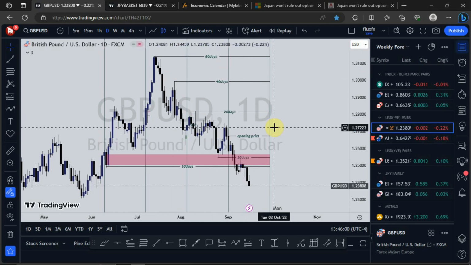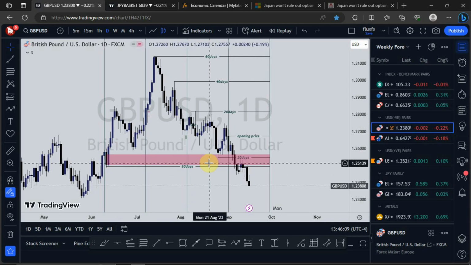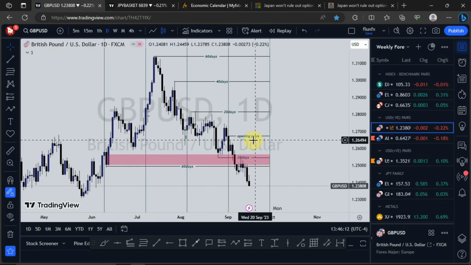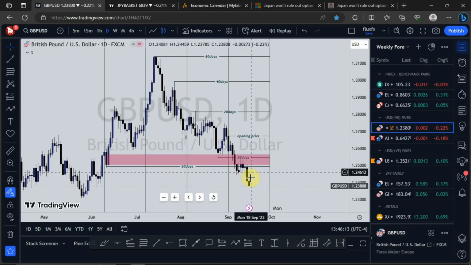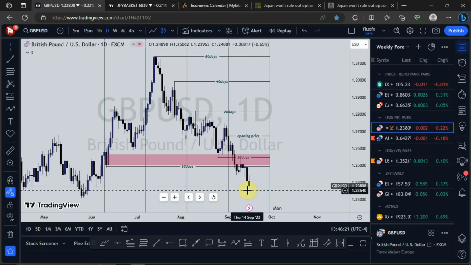Within the EPTA data range, price has taken out the 20-day low and then the 60-day low, and price is trading below the opening price. So that gives us an opportunity to start looking for buying opportunities. But that will depend on the FOMC interest rate announcement and then the GBP interest rate. So two things to look out for on GBPUSD going into next week.